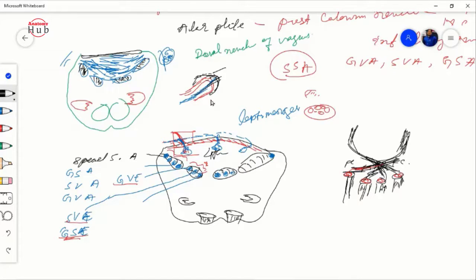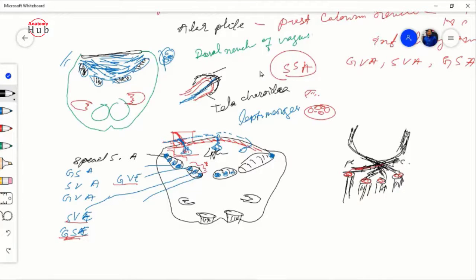So this structure is known as your tela choroidea. Okay, this is known as your tela choroidea. Fine. So how does the tela choroidea form?